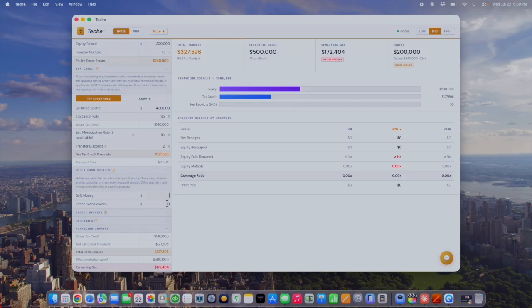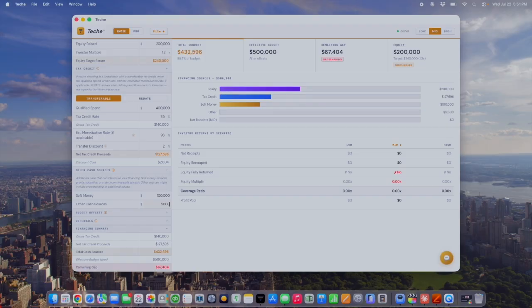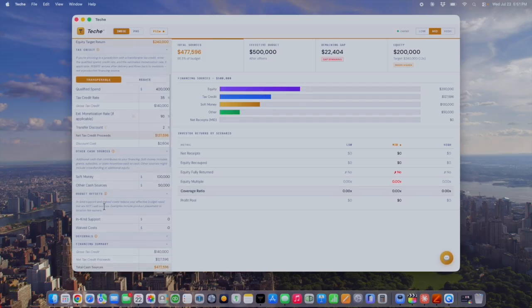This could be something like crowdfunding, which we can maybe say $100,000. And other cash sources, let's say $50,000 for like a grant or any kind of non-recoupable source. And then now we're at $22,404 in our remaining gap. So let's look at budget offsets.